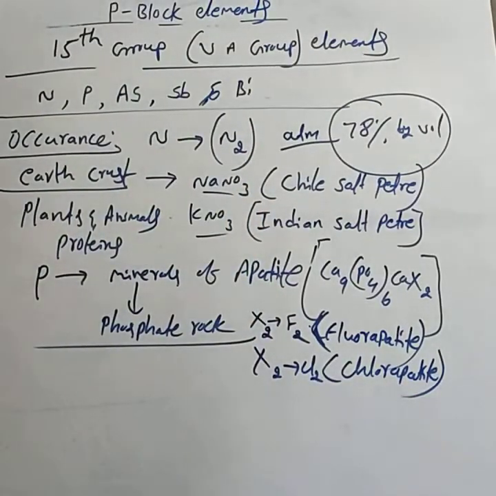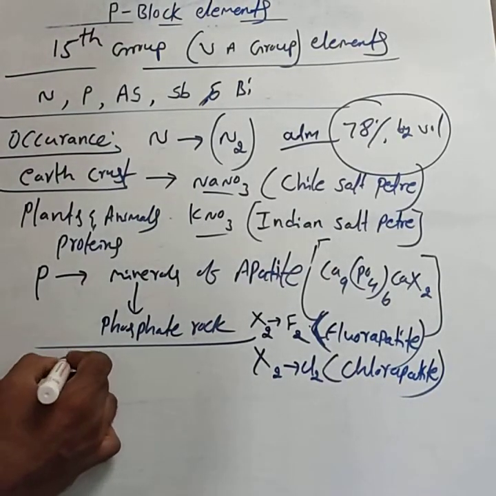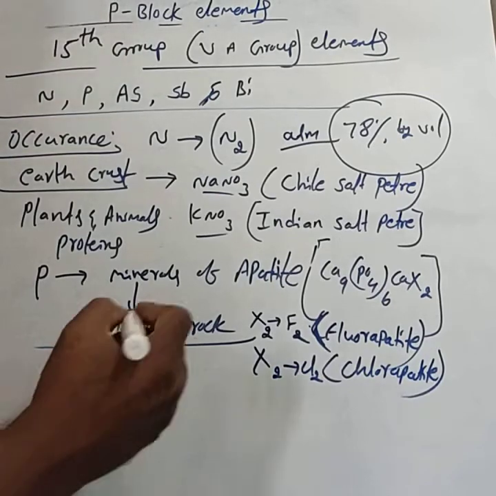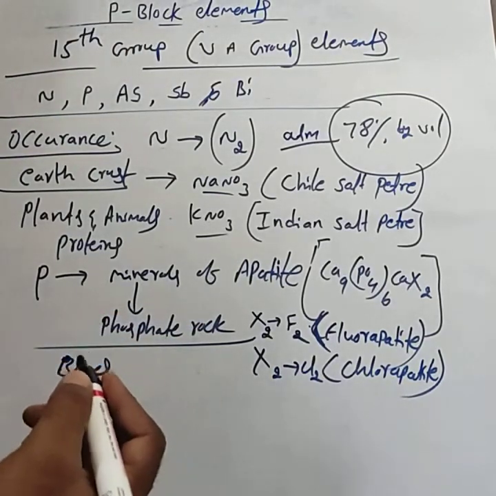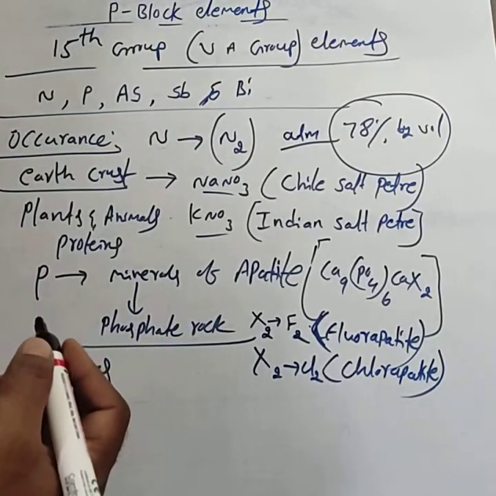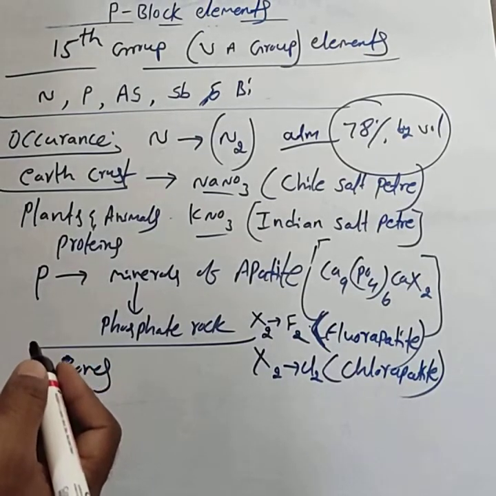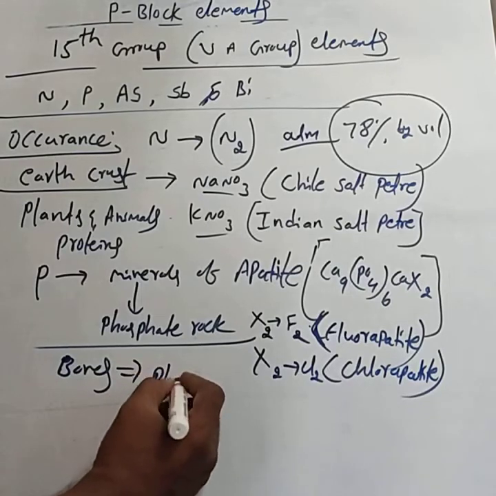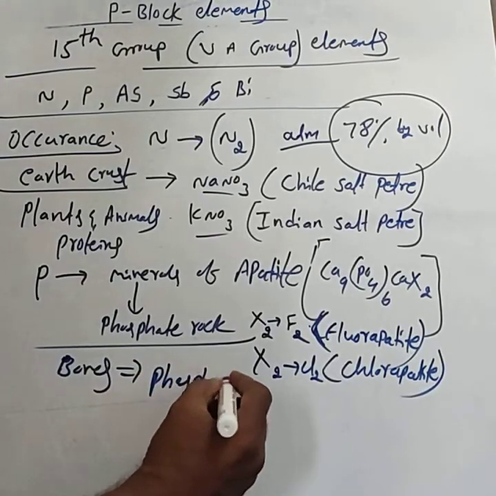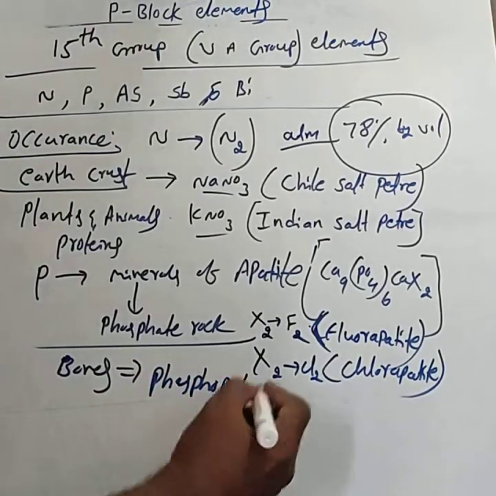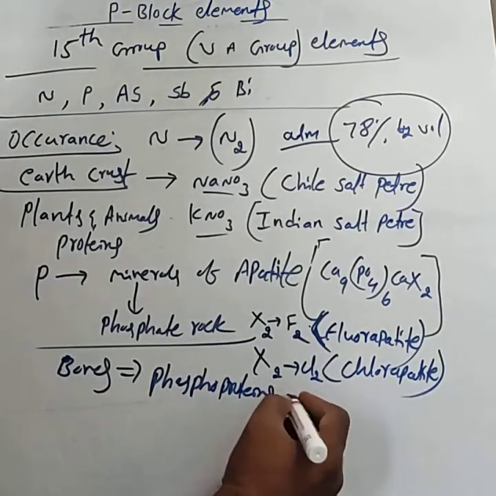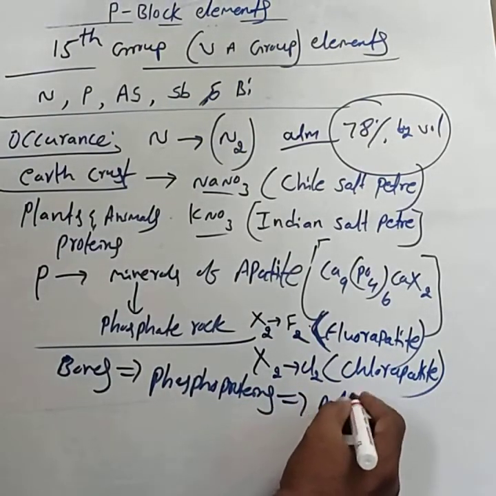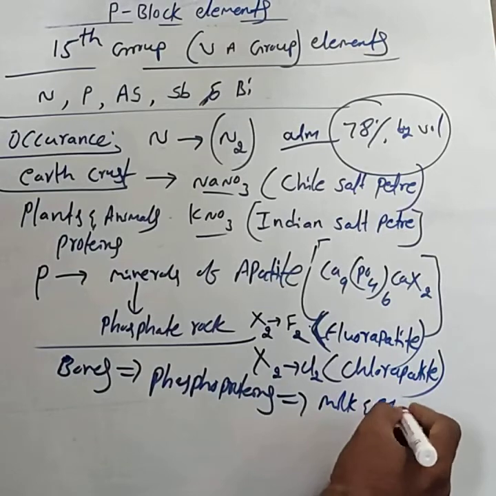They are the main components of the phosphate rocks. Phosphorus is also present in bones as well as in living cells. The phosphoproteins are mainly present in milk and egg.